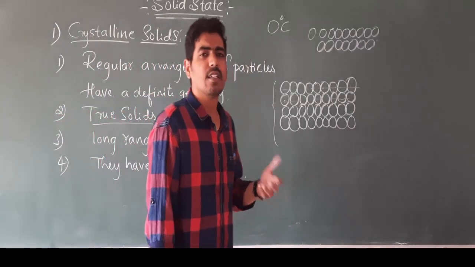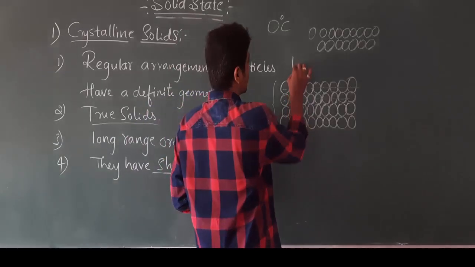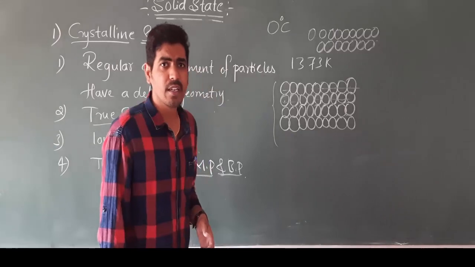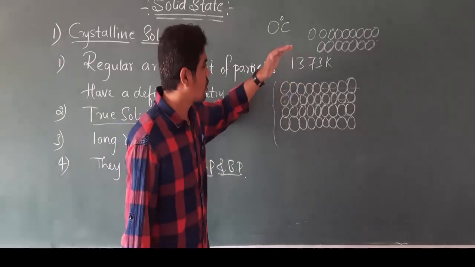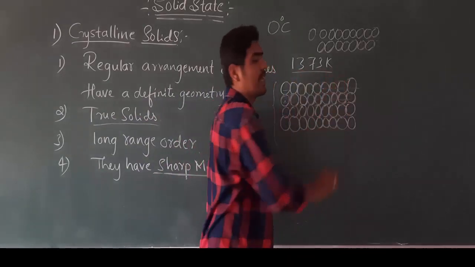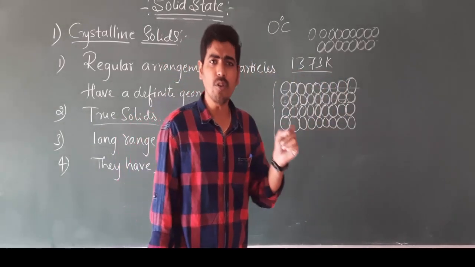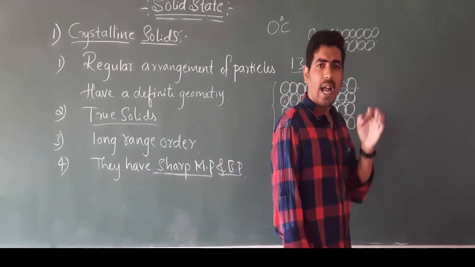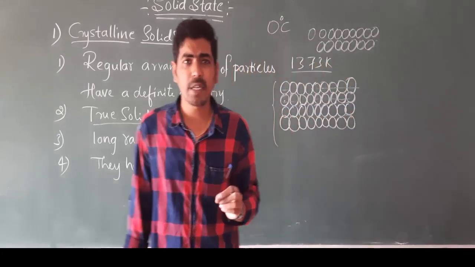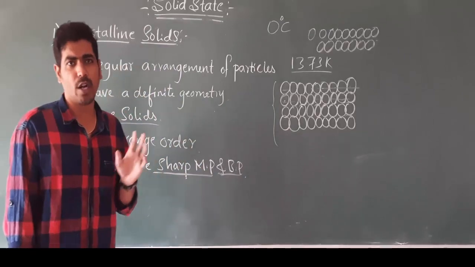If I say the melting point of iron is 1373 Kelvin, this means that when it reaches this temperature, the iron starts to melt. Such types of solids are said to exhibit a sharp melting point.